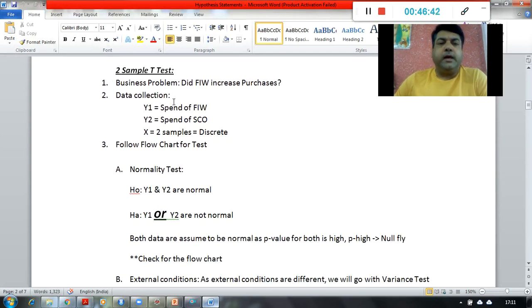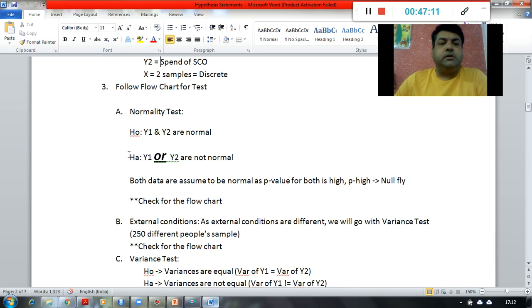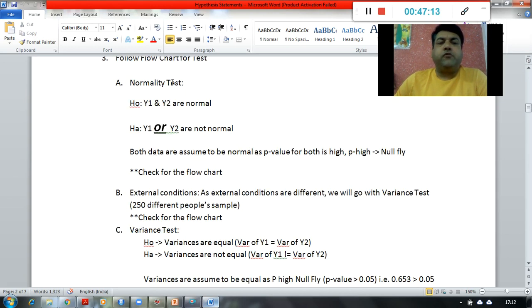Okay, so my business problem is, did FIW, that is full interest rate waiver, increase the purchases or not. So I have collected the data. This is how we write the documentation, to be done in this way. Y1 is spend of FIW, that is full interest rate waiver, and Y2 is spend of SCO, that is standard Christmas offer. So there are two samples, and first of all we are going to perform the normality test as per our flow chart, right?